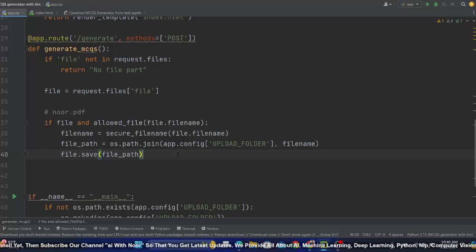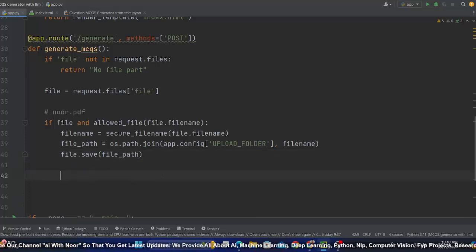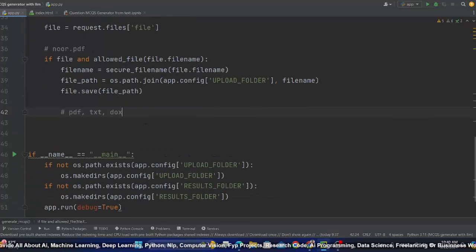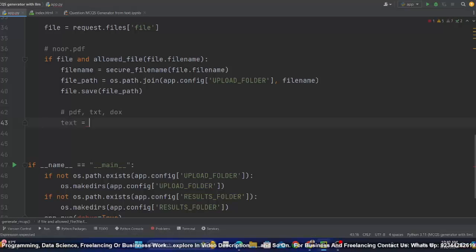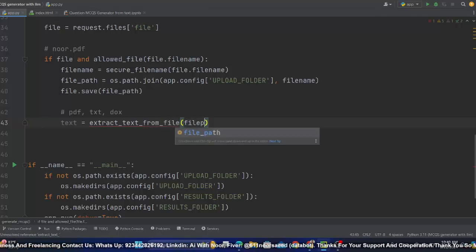Now let's do the main part. When the file is uploaded, we don't know if it is a PDF, TXT or doc. Let's say the file is PDF. So let's pass this to another function, and it will extract the text from this PDF, doc or TXT file. The function name is extract_text_from_file, and I'll pass the file path.